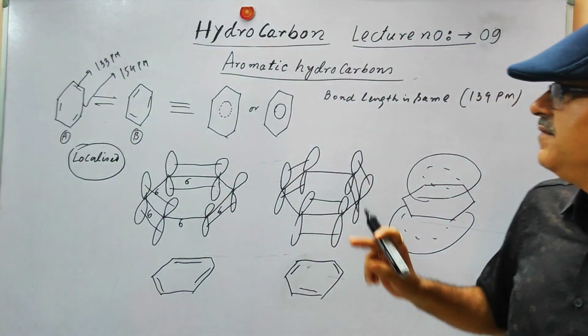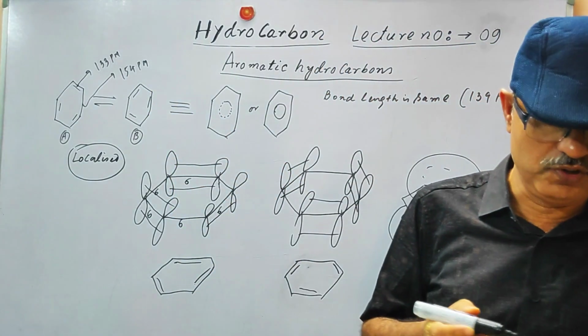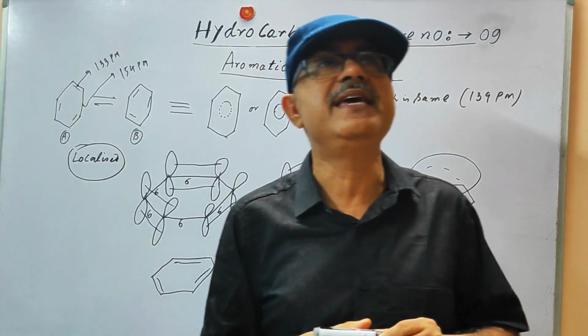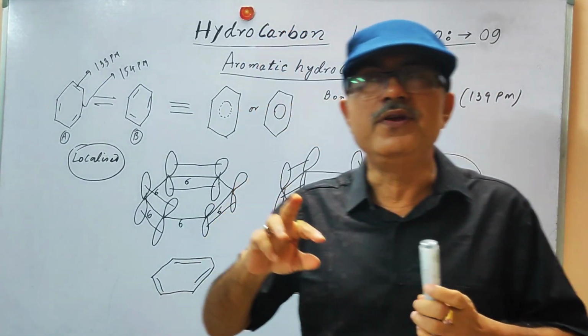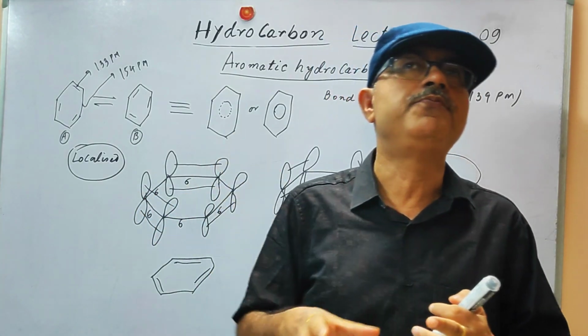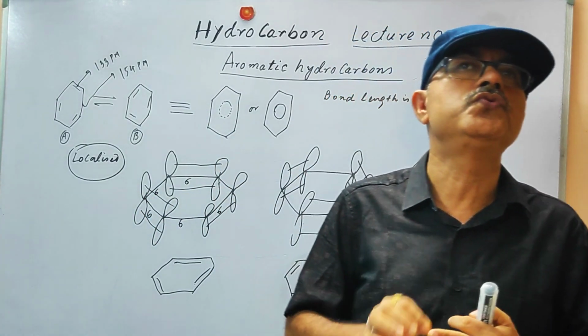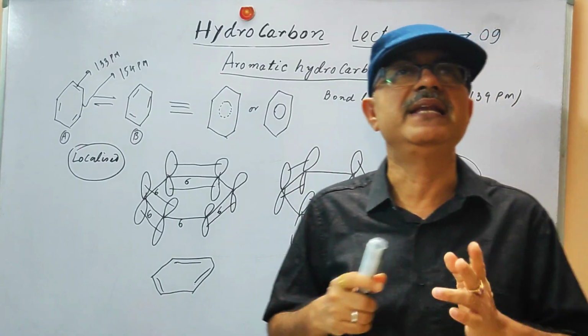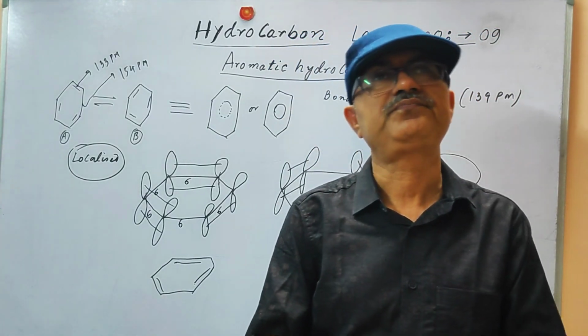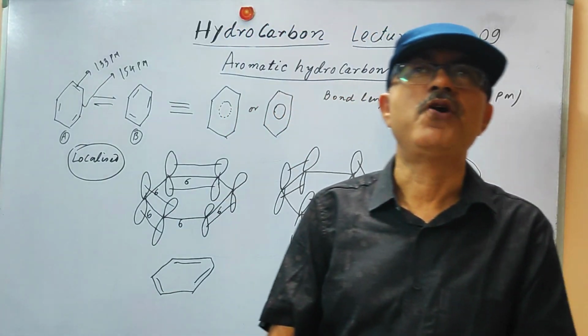So actually the double bond, what we are telling, it is not actually a double bond, it is in between, not a double bond, not a single bond. It is not a purely double bond, and that is why it does not show the addition reactions like alkene or alkyne. So hope the point is clear.